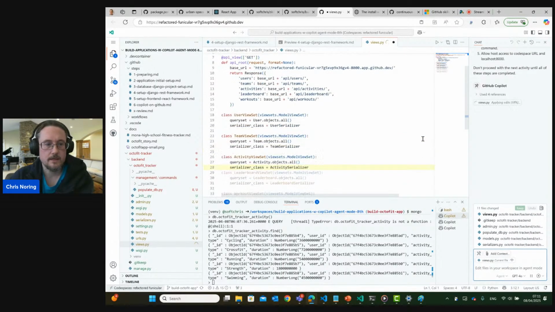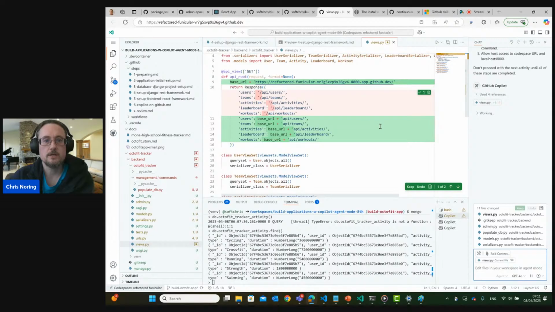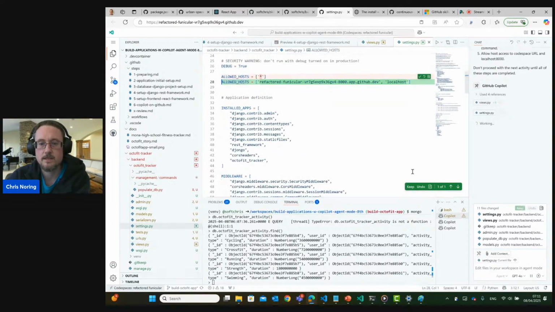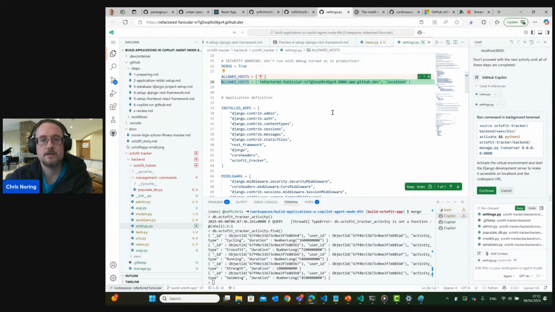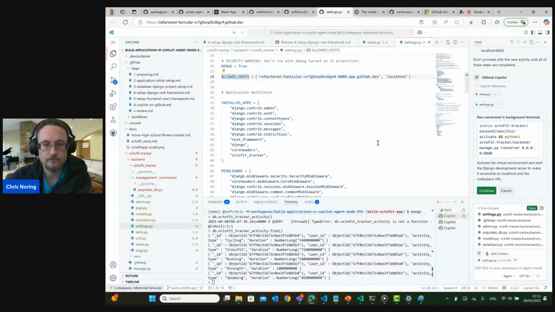So now it's going in here and into the views, and you can see how it now sets a base URL. And this is important, right? Because you don't want to type the full URL when you're working with this application, but you rather want to have a base URL, and that's what was important about this command. So let's hit keep. And you can also see, as I said before, when it comes to allowed hosts, it also wants to allow this host, and 8000, that's the port that it's going to use for the backend.